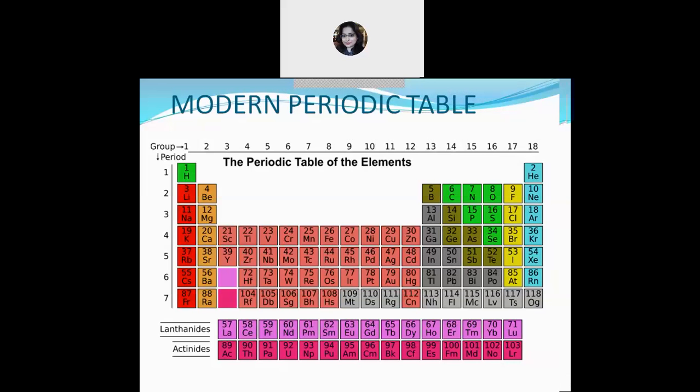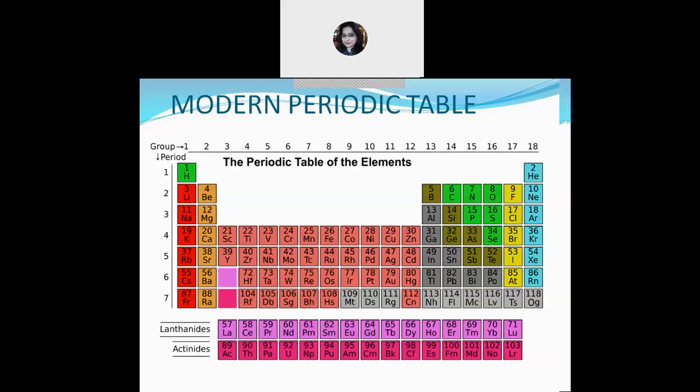So in the year 1913, a scientist named Henry Moseley carried out a test, and he observed that the physical and chemical properties of the elements are determined by atomic numbers instead of their atomic masses. This observation led to the development of the modern periodic law.